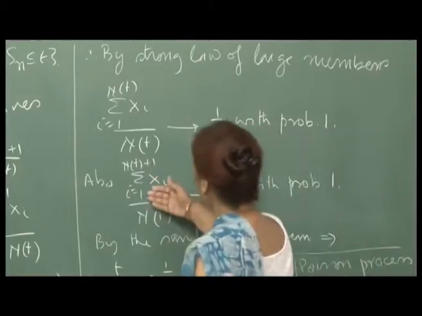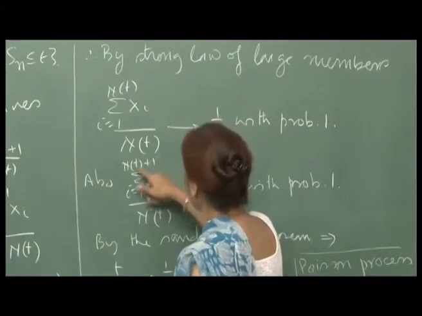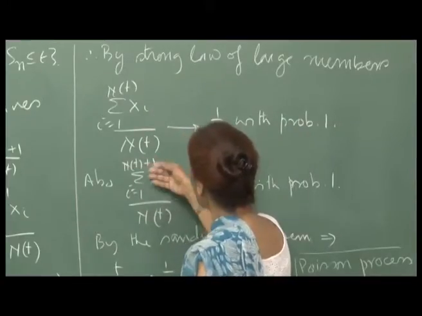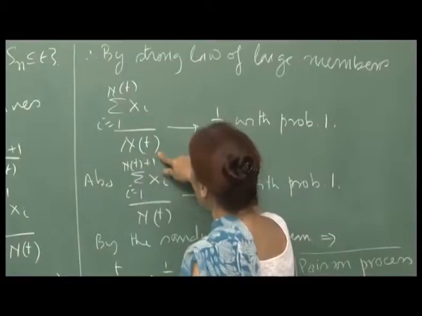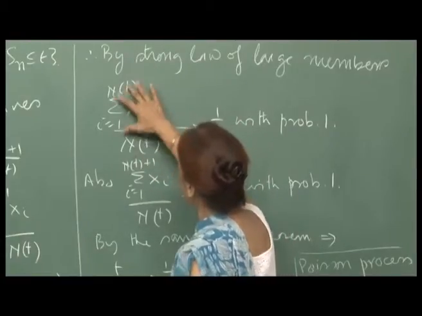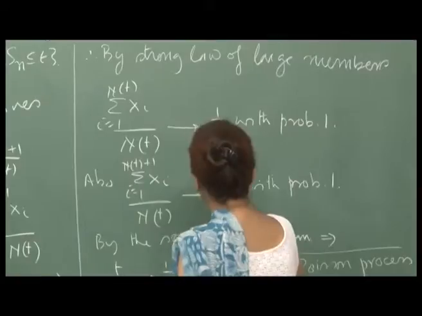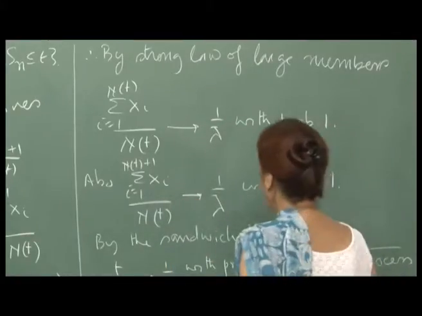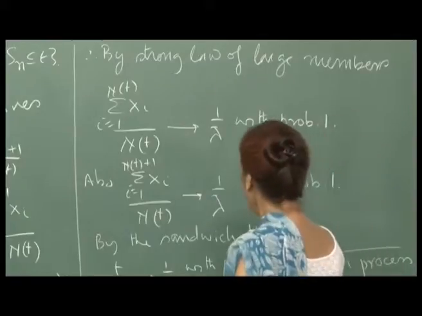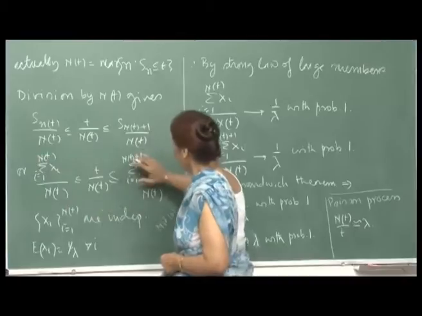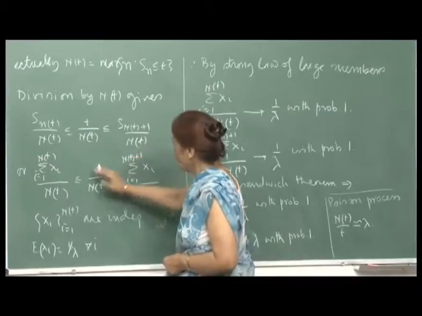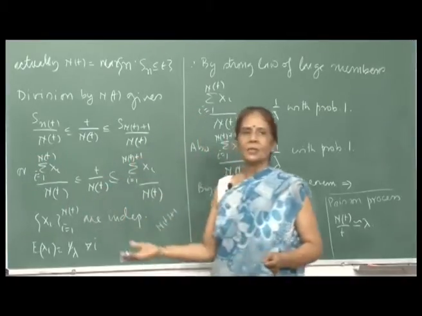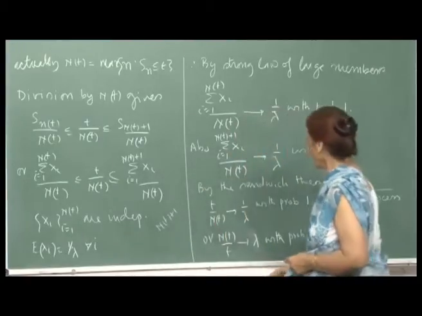And since this is also the same series, the N(t)+1 one, and you are allowing N(t) to go to infinity, this and this have the same limit, which is 1/lambda, the mean of X_i, with probability 1. And so, by the sandwich theorem, because this is converging to 1/lambda and this is converging to 1/lambda, t/N(t) has no choice, it has to converge to 1/lambda.